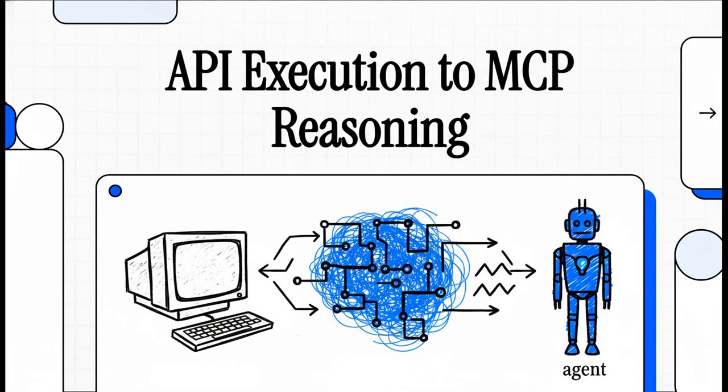All right, let's get right into it. We're always hearing about how AI is getting smarter, right? But how does that actually happen under the hood? Well, today we're going to look at a really huge shift in how we build AI. We're moving from simple API calls to a much more powerful idea called MCP reasoning. And this is the secret sauce for upgrading LLMs from just being basic apps into becoming true thinking agents.